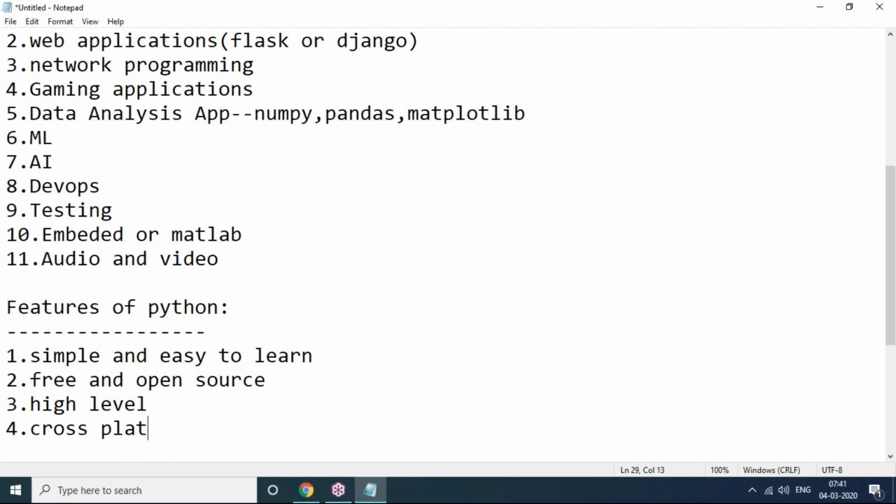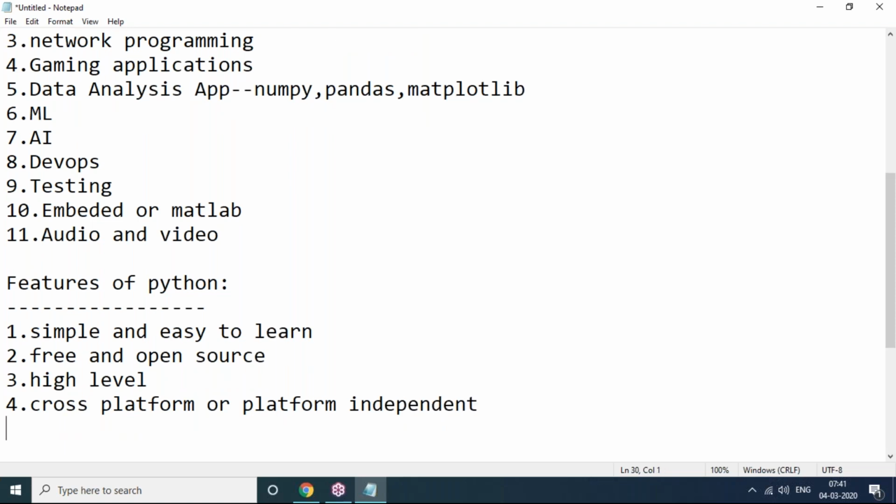Yes, it's very important. Cross platform, or what we can say platform independent. Cross platform or platform independent means once we write a Python program, it can run on any platform without rewriting it again. The Python virtual machine is responsible for converting it into machine understandable code, that is binary form, bytecode format. So once we write the code, we can run it anywhere.